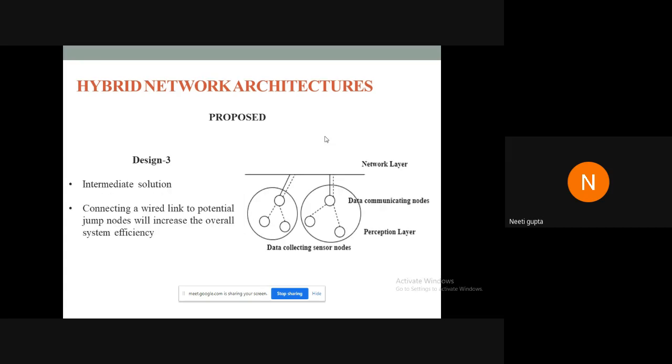So we came up with an intermediate solution where we proposed that instead of hybridizing the entire network, what we can do is, in multi-hop wireless sensor networks, the potential jump nodes must be identified, and the potential jump nodes must be given this hybridization. These nodes must be hybridized to enhance the performance of a particular network.